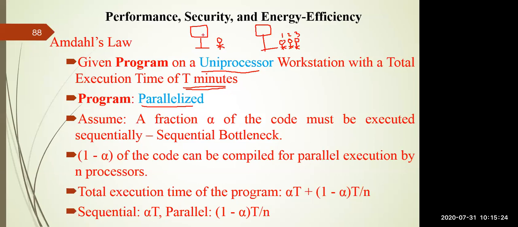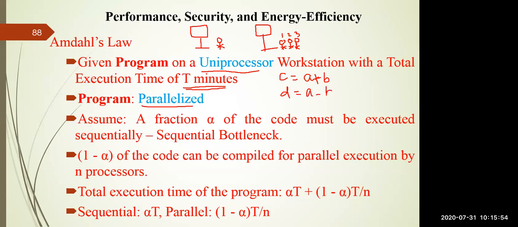If a work is assigned to this particular computer system, it finishes the work of this particular person in T minutes. So it may happen that the program you are giving may be a serial program or it may be a parallelized program as well. I already mentioned, whenever you are writing C is equal to A plus B, and let's say the next statement as D is equal to A minus B, this is one program.